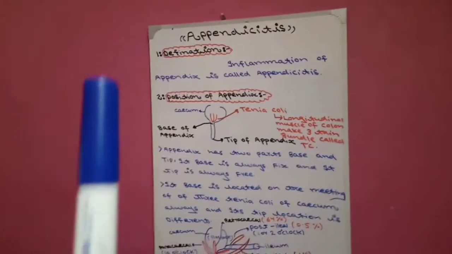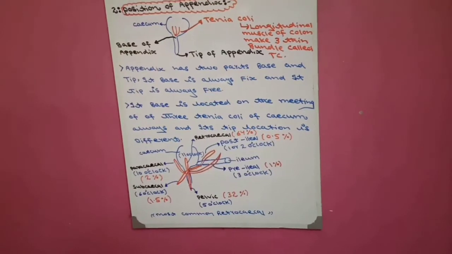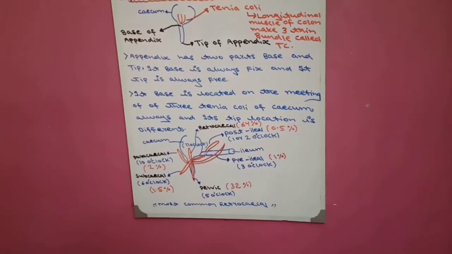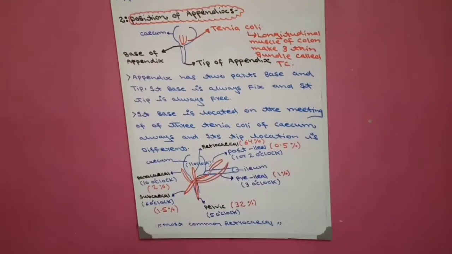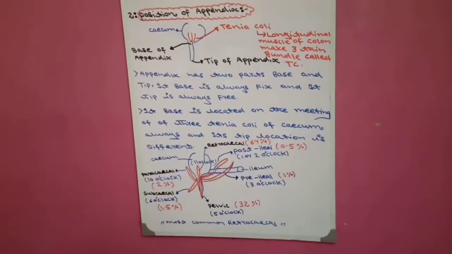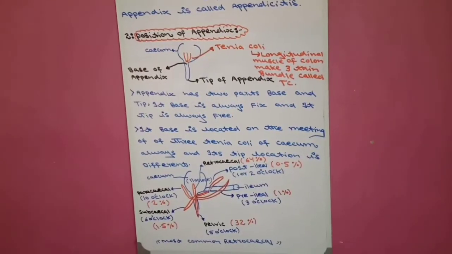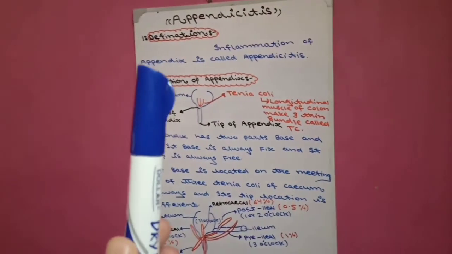Today we studied the appendicitis definition and position of appendix. In the next video, we will study causes, clinical features, and investigation, and in the next 4 to 5 videos we will complete the whole appendicitis topic. Today our video is complete, in which we studied the definition and position of appendix.